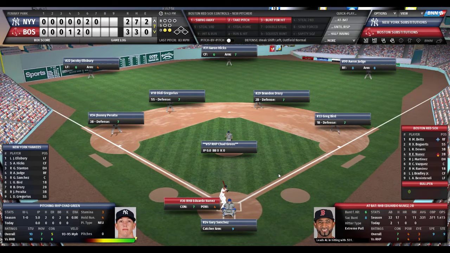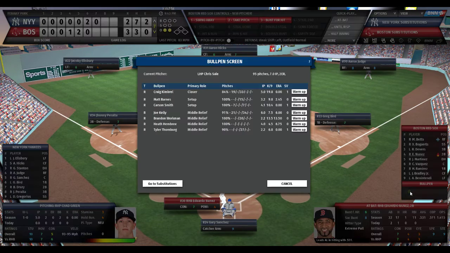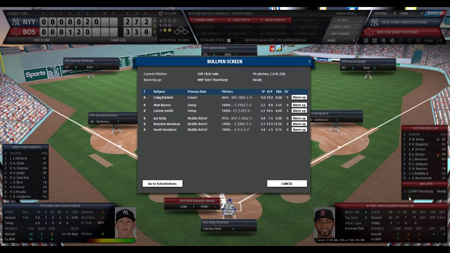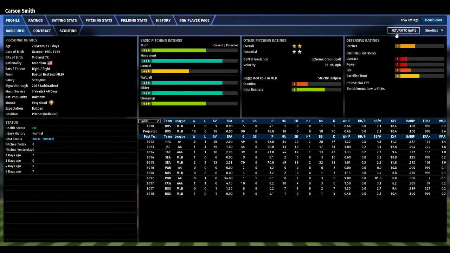No one on. And here comes Eduardo Nunez. And let's get our bullpen back up. So we're going into the top of the 8th. We'll get Thornburg back up. And we'll get Carson Smith back up. I clicked on the wrong button.